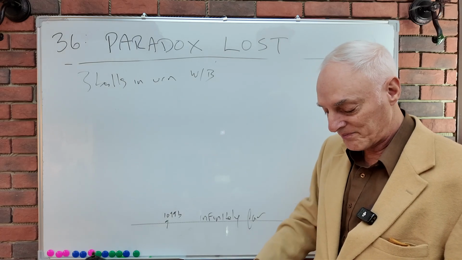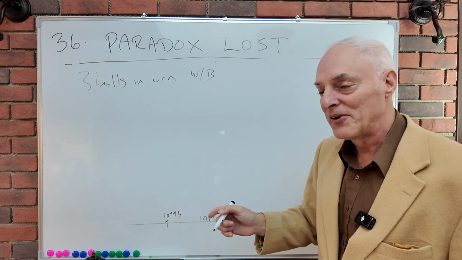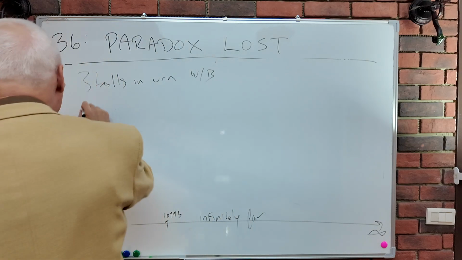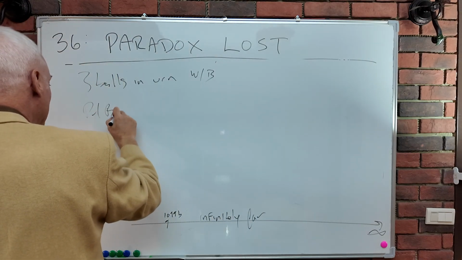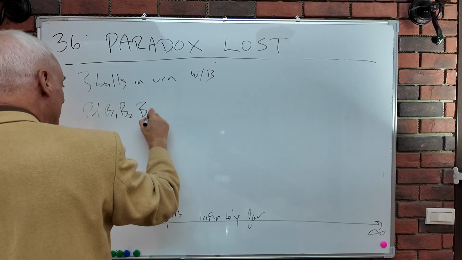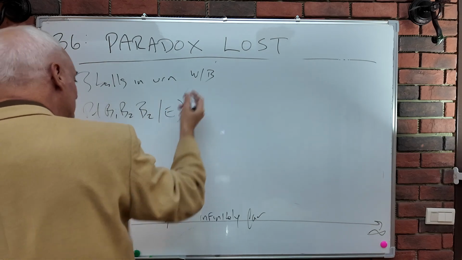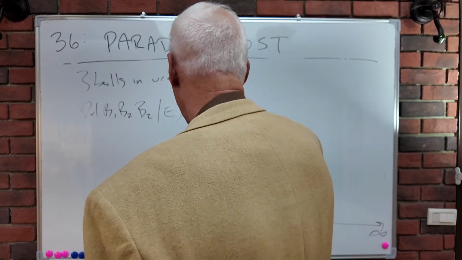That is to say, the probability that all 3 balls, ball 1, ball 2, ball 3, given this new set of evidence here, is going to be an 8.